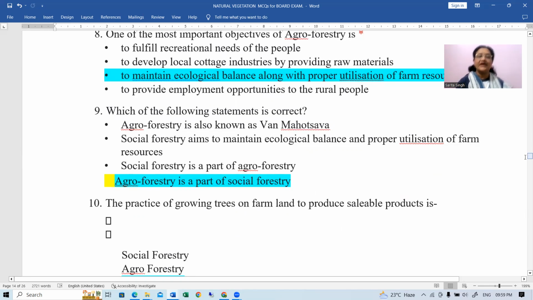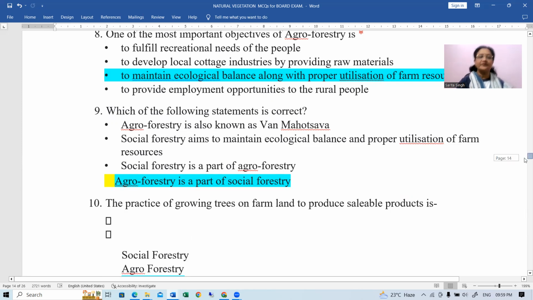Okay. Agroforestry is also known as Van Mahotsav. No. Social forestry aims to maintain ecological balance and proper utilization of farm resources. No, not exactly. Social forestry is a part of agroforestry. No, actually, agroforestry is a part of social forestry. So that is the last point given over here. That is correct one. Okay.